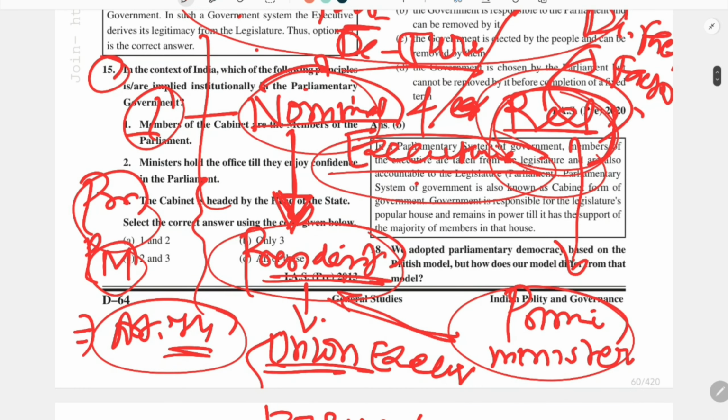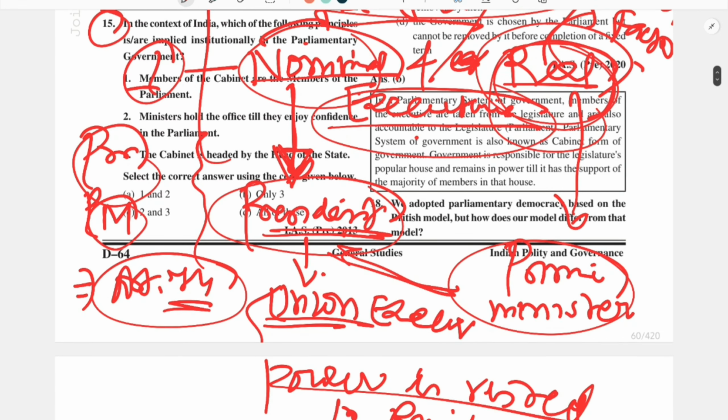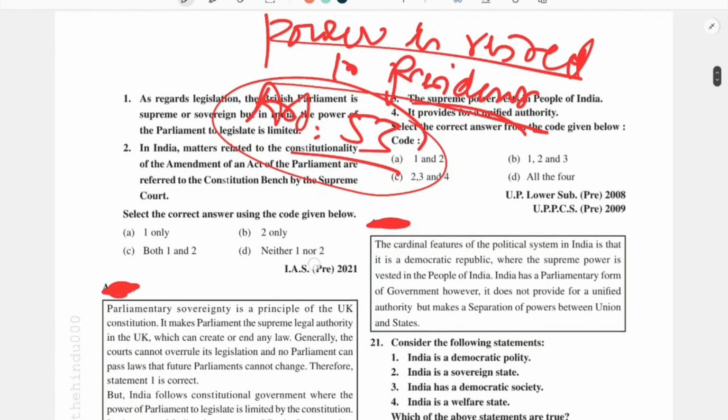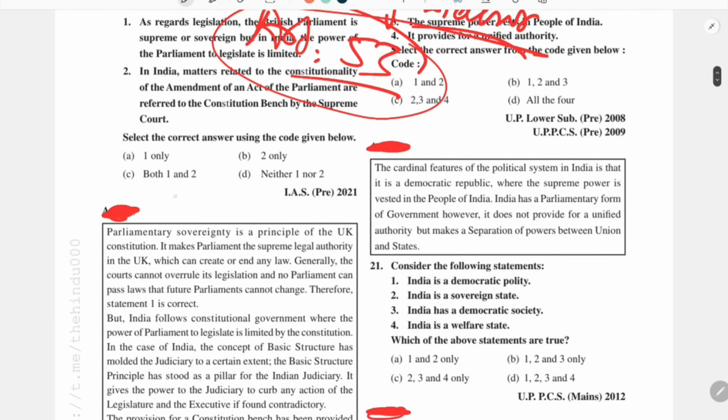So this is one important feature of a parliamentary form of government, that there are two executives, the nominal and the real executive. In Britain, the nominal executive power lies in the hands of the queen or king, and the real executive power lies in the hands of the prime minister. It is a similar case in India, where the president has nominal power and the prime minister has real power. The second important feature of the parliamentary form of government is majority party rule.